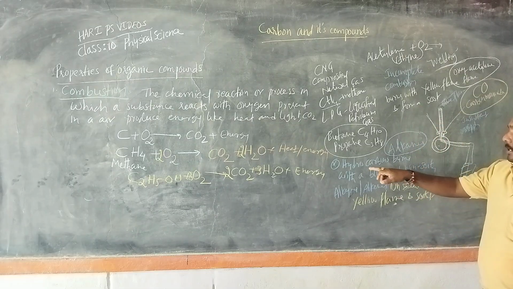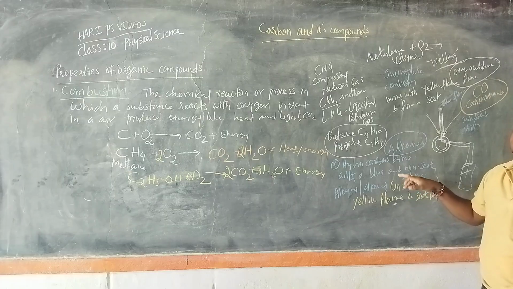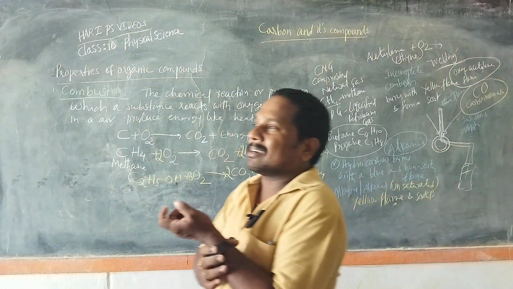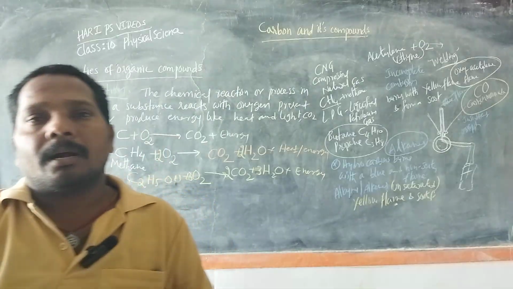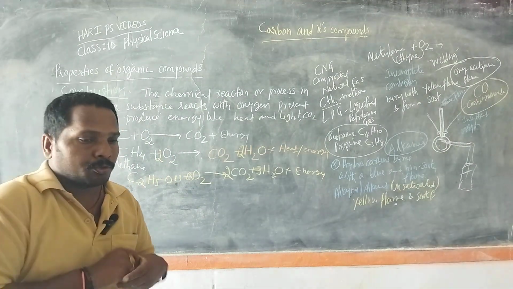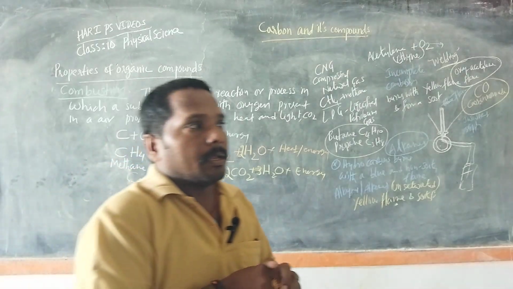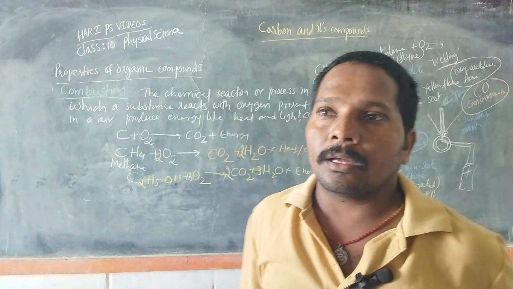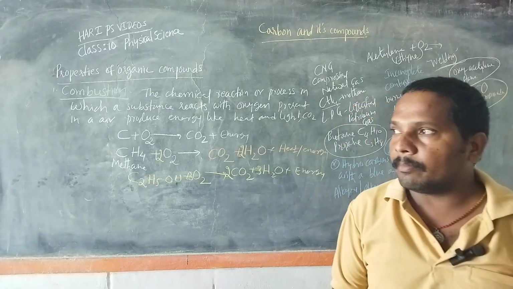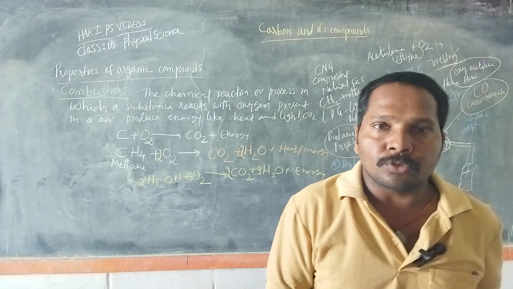Generally, saturated hydrocarbons burn with a blue flame. Due to an insufficient supply of oxygen, incomplete combustion takes place. Due to the incomplete combustion, the compound burns with a yellow flame and produces soot.